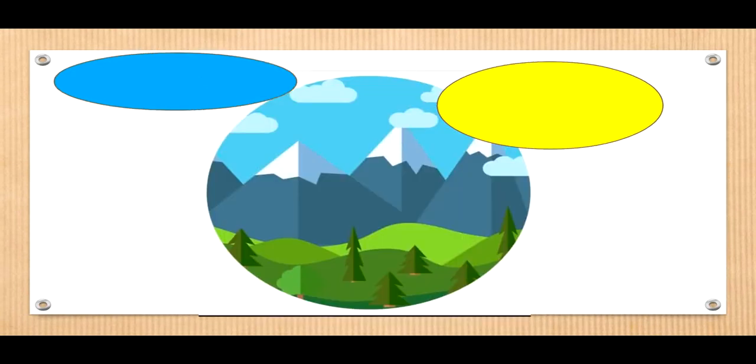Let's go to the next example. Here you have mountains. When I say mountains, it can be any mountains. There are so many mountains. It can be Rocky Mountain, it can be Everest, it can be Himalayas, it can be the Aravalli Mountains, so many mountains. But when I say Himalayas, they are one particular mountain range.